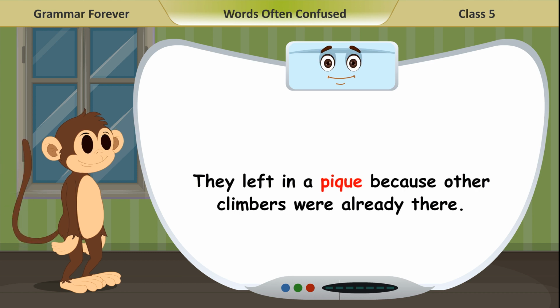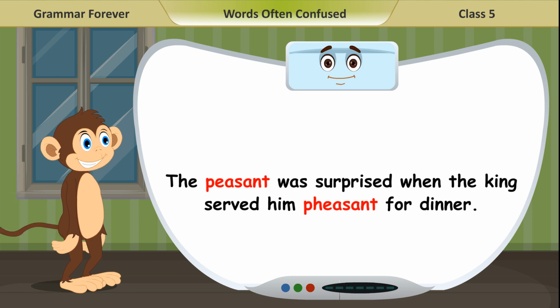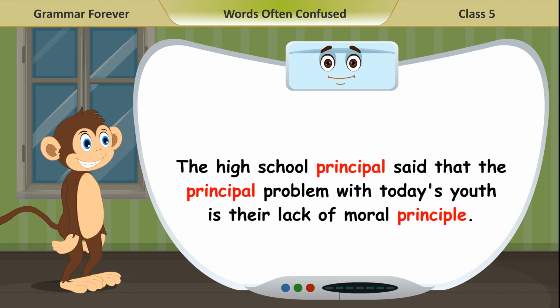They left in a pique because other climbers were already there. The peasant was surprised when the king served him pheasant for dinner. The high school principal said that the principal problem with today's youth is their lack of moral principle.